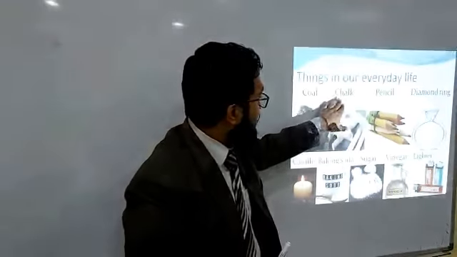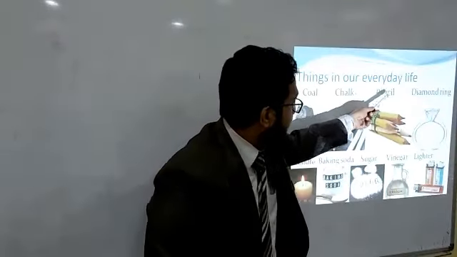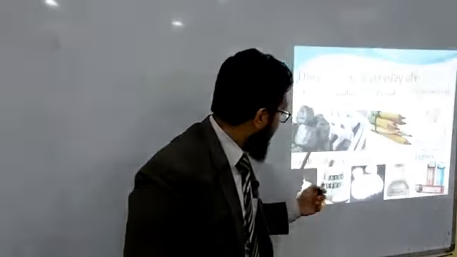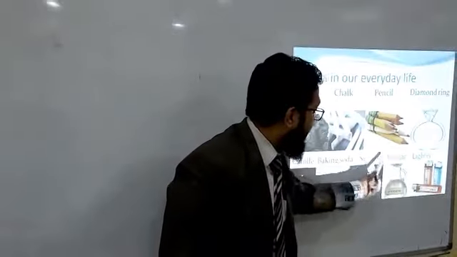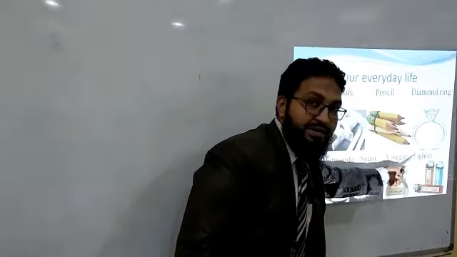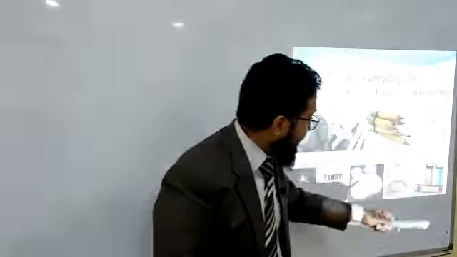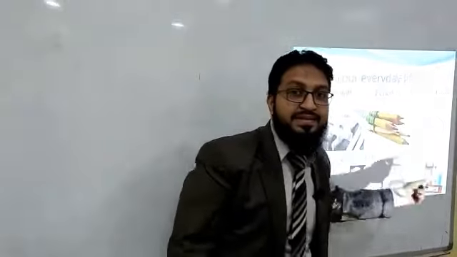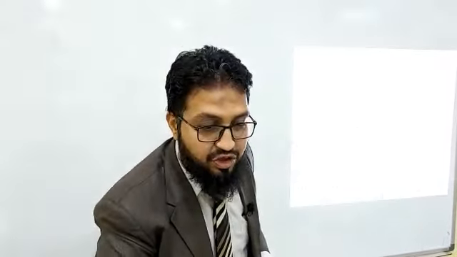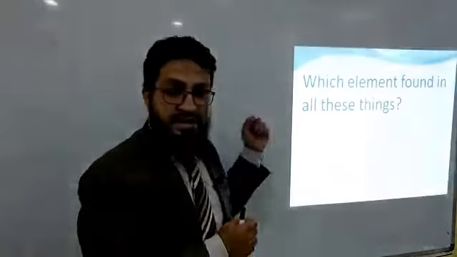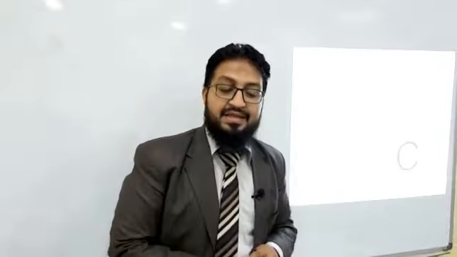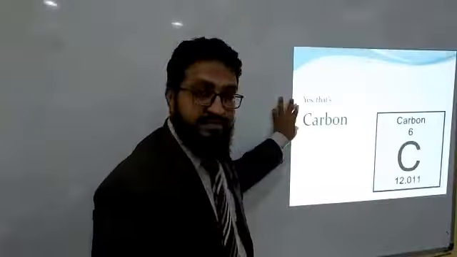Coal, chalk, pencil, diamond ring, candle, baking soda, sugar, vinegar, lighter. Here lighter means the fuel present inside the lighter. So my question is: which element is found in all these things? Yes, that's carbon. Correct answer.